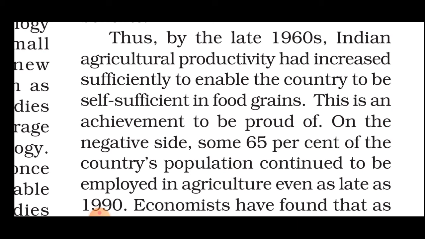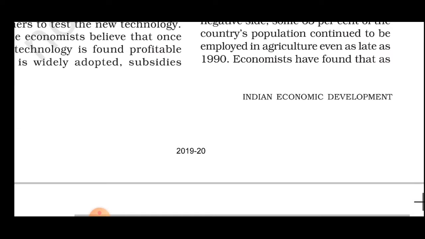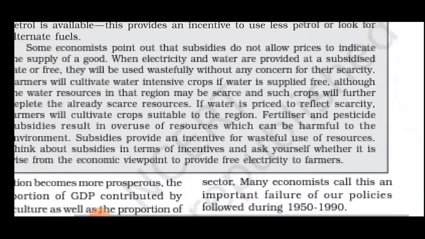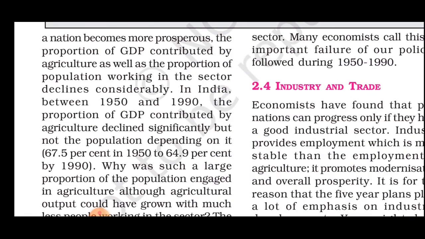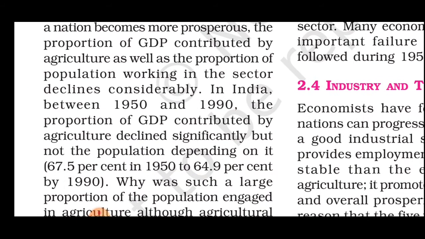On the negative side, some 65% of the country's population continued to be employed in agriculture, even as late as the 1990s. So economists have found that as a nation becomes more prosperous, the proportion of GDP contributed by agriculture, as well as the proportion of population working in the agriculture sector, declines considerably.